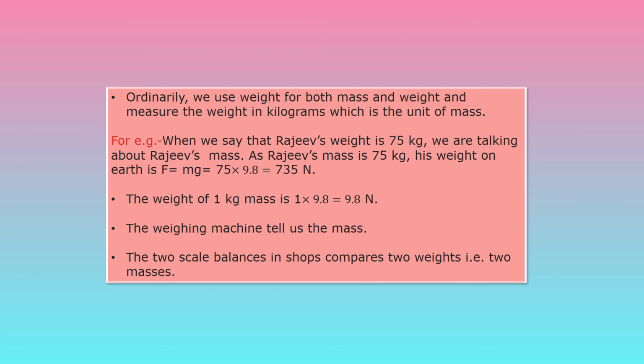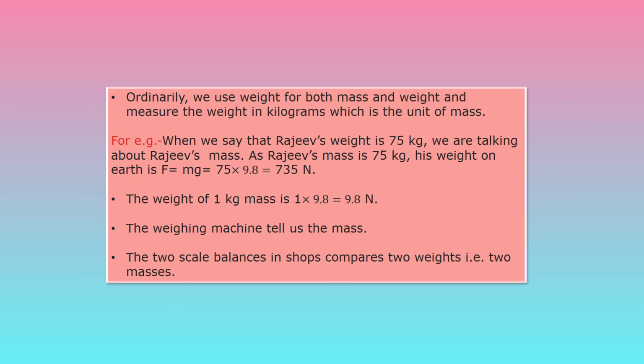So Rajiv's weight on the earth will be 735 Newton and his mass will be 75 kilogram. Now the weight of 1 kilogram mass is 1 into 9.8, that is 9.8 Newton.